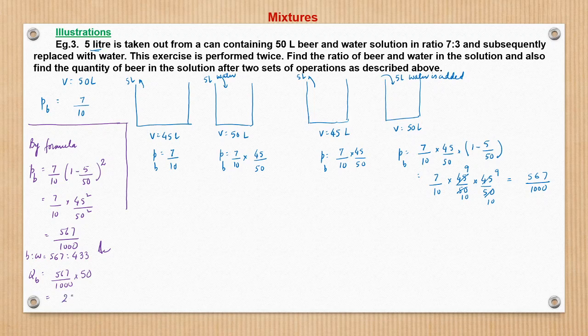So this becomes 28.35 liter. So this way we could have solved using formula, right? And here we obtained using the proportion concept. Now we will see one more concept here, that is based on concept of quantity, right?